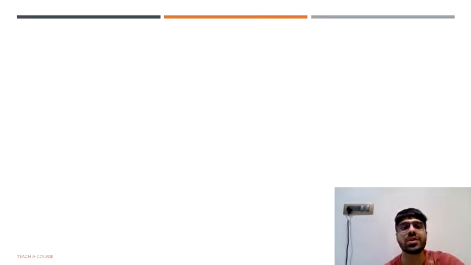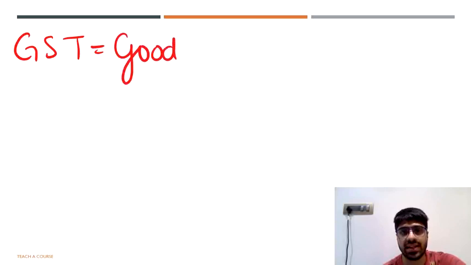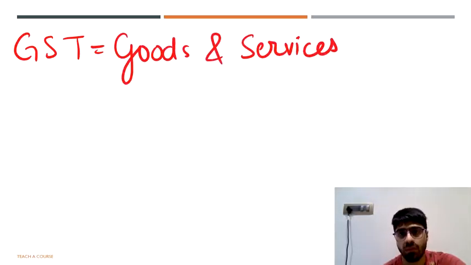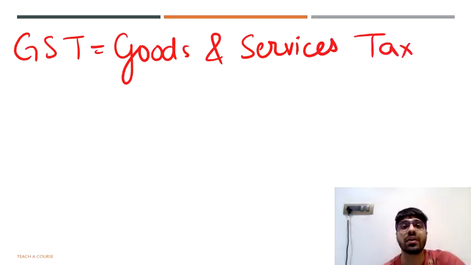In this chapter, the first thing that you will be learning about is GST. GST means Goods and Services Tax. That's the full form of it. Whenever we trade with anyone, or whenever we give a service to somebody, we have to pay a tax to the government. In our country, in India, that tax is called GST, that is Goods and Services Tax.